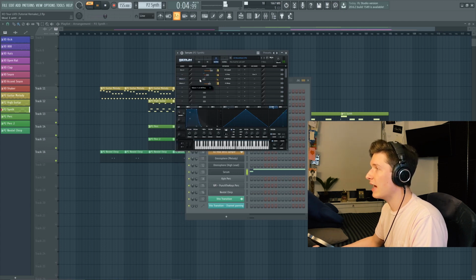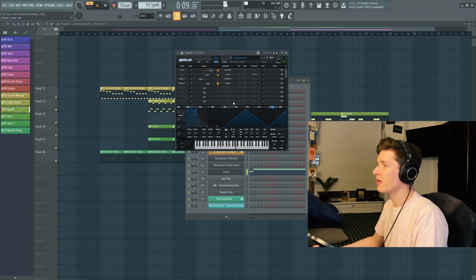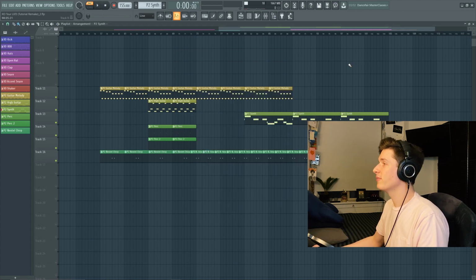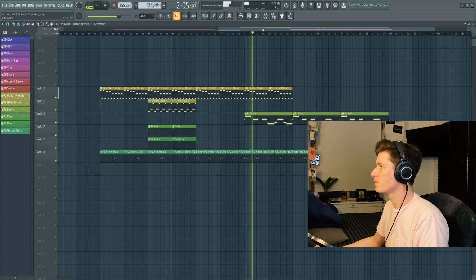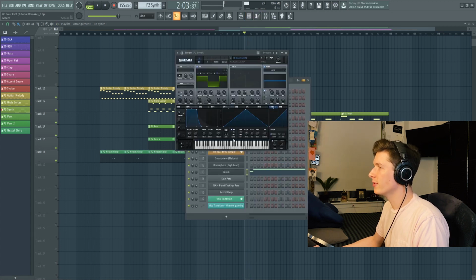And from here, the only thing we want to adjust is we want to get rid of this oscillator. We want to turn this down just a little bit, and then we want to turn this warp down just a little bit. And that's going to be our final synth right there. It's a little whiny, actually. I'm going to turn it down a little bit more.